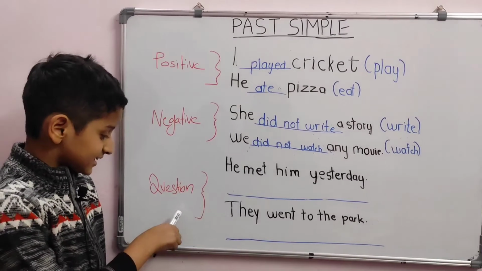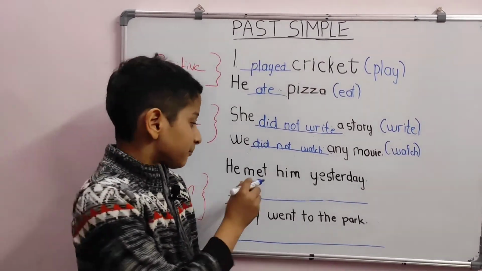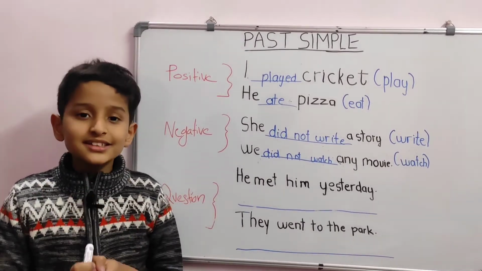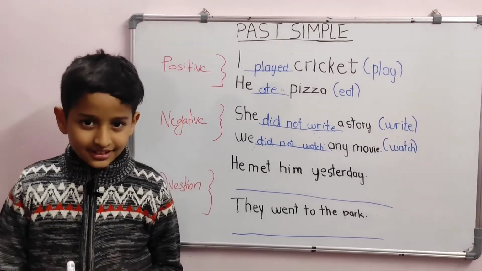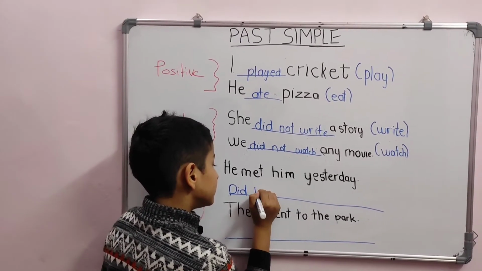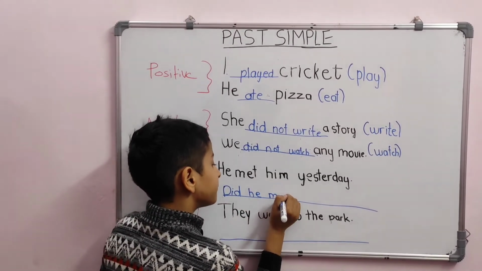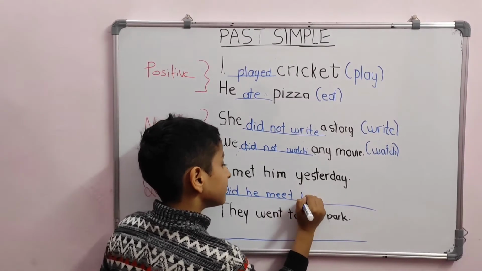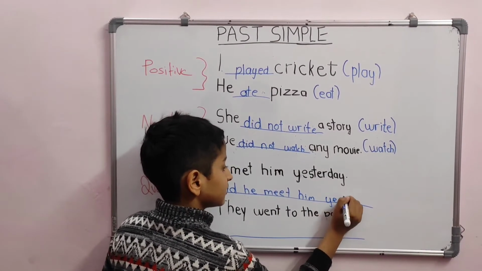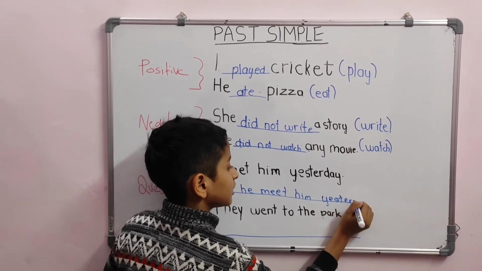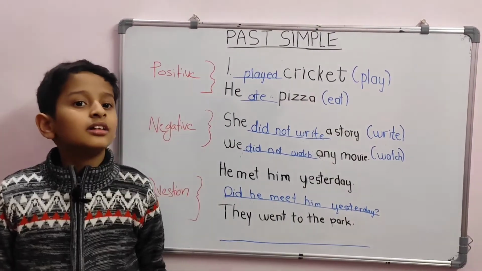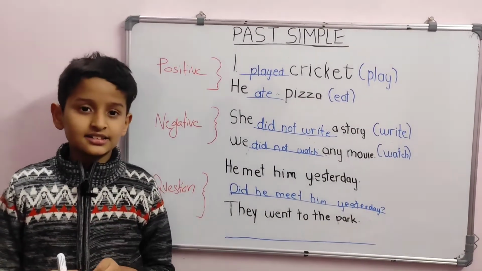Now, questions. He met him yesterday. How will you make a question out of this? Yes, it is did he meet him yesterday? Now, the last sentence.